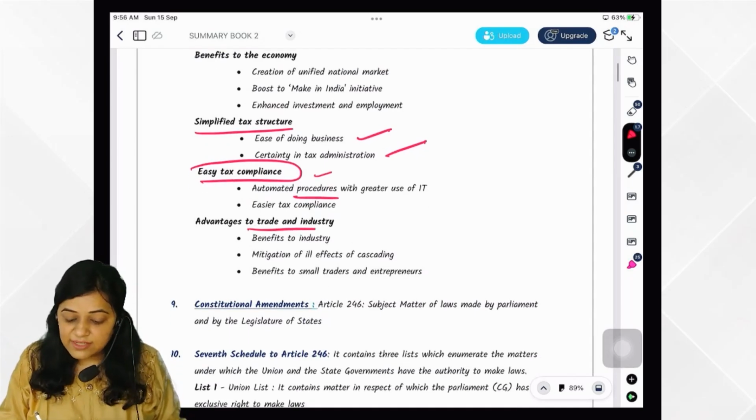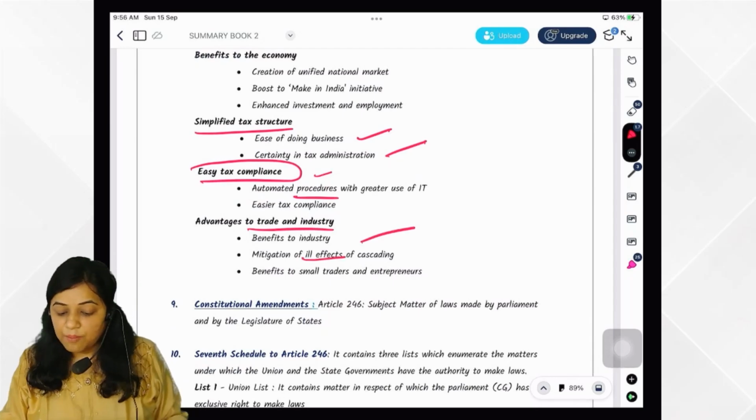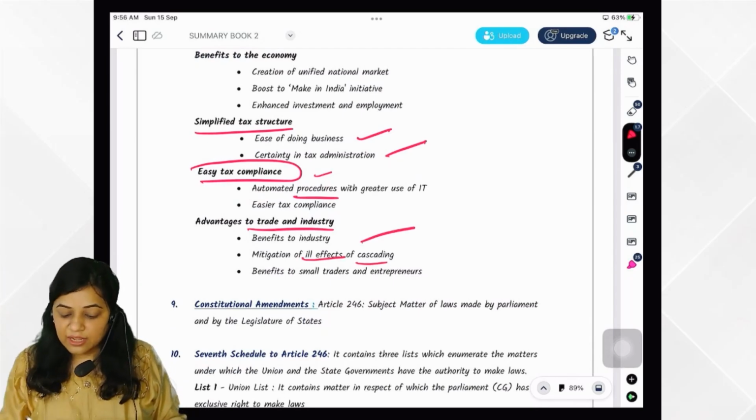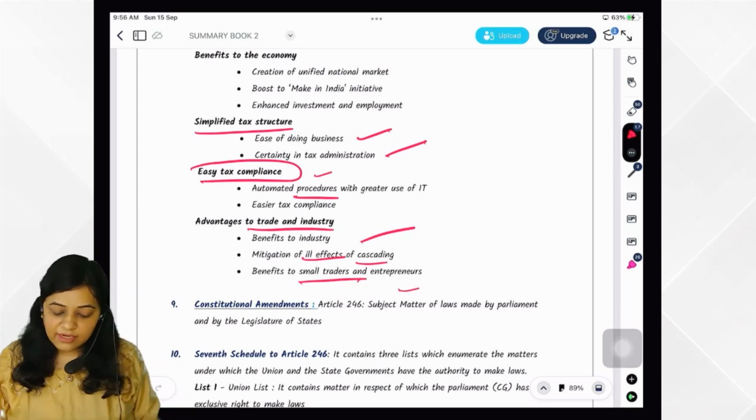And there are advantages to trade and industry also. There are benefits to industry. There is mitigation of ill effects of cascading. And there are benefits to small entrepreneurs and traders as well.